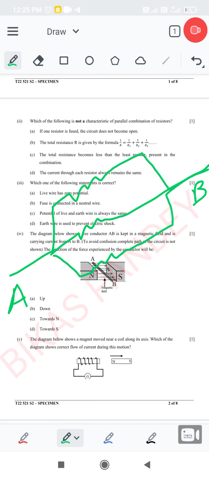Option A is, if one resistor is fused, the circuit does not become open. So this is a correct characteristic.